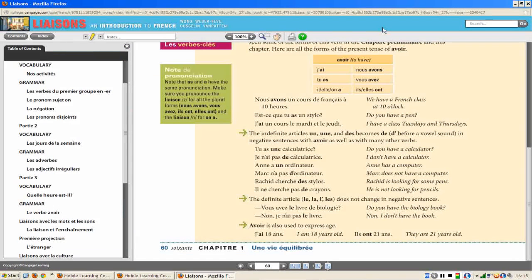Those activities that you have will help you practice talking in the affirmative and the negative. Voila. The other activities assigned will be working on expressions with avoir, those idiomatic expressions.